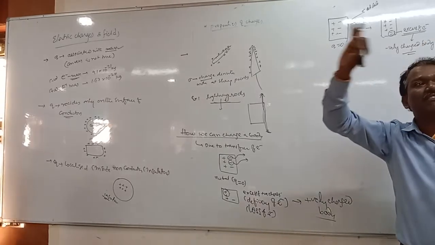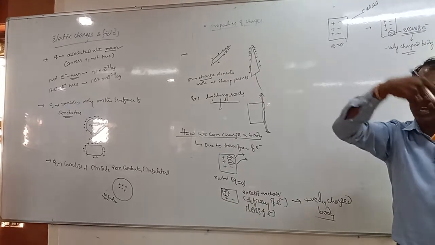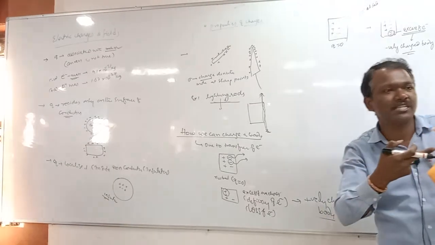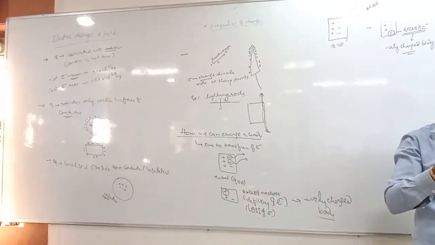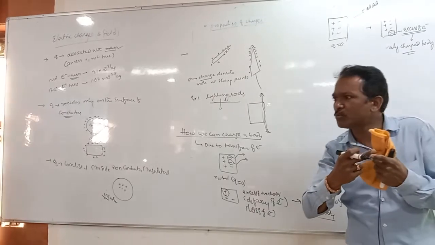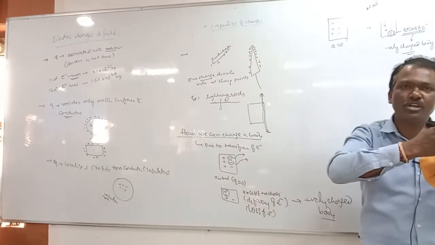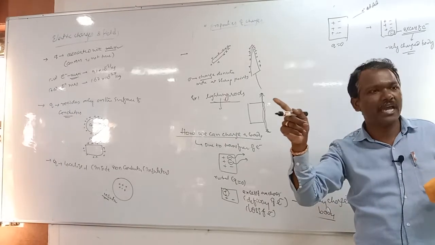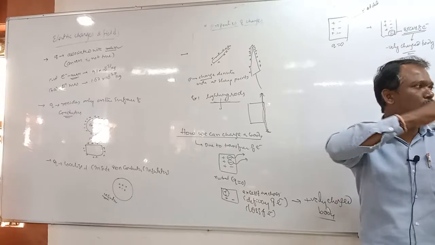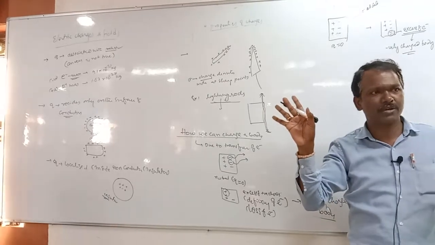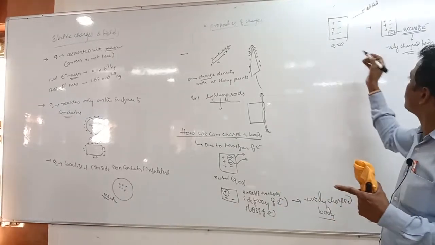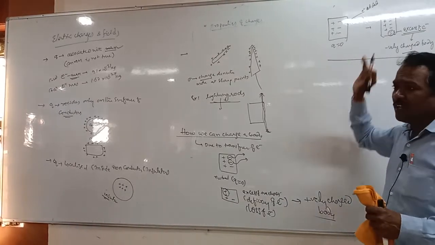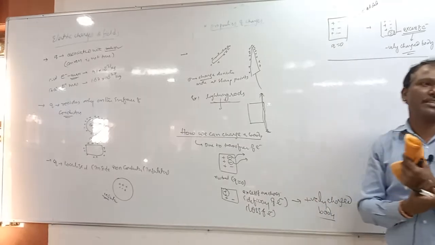Due to the removing of electrons or deficiency of electrons, this body gets positively charged. So to get the positively charged body or the negatively charged body, what is the cause here? Transfer of electrons only, whether added more or removed from that one. Okay, that is the main reason.